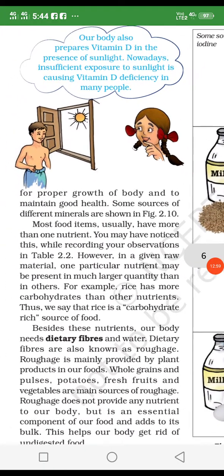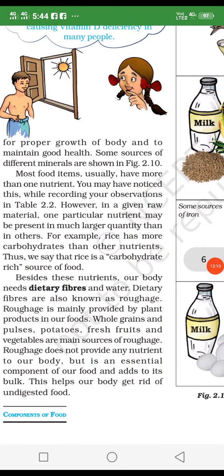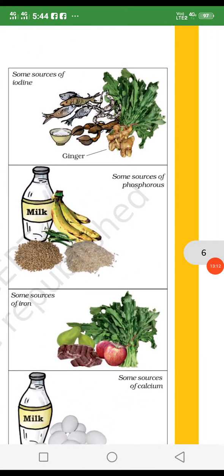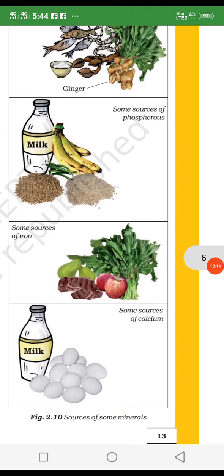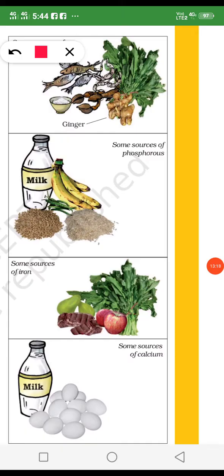And see there, why is he taking the sunlight? Because sunlight is compulsory for getting vitamin D, and vitamin D makes our bones strong. And see, there are some sources of minerals. We eat some leafy vegetables. These are sources of minerals like zinc, potassium, and also iron. All these minerals are compulsory for our healthy growth.